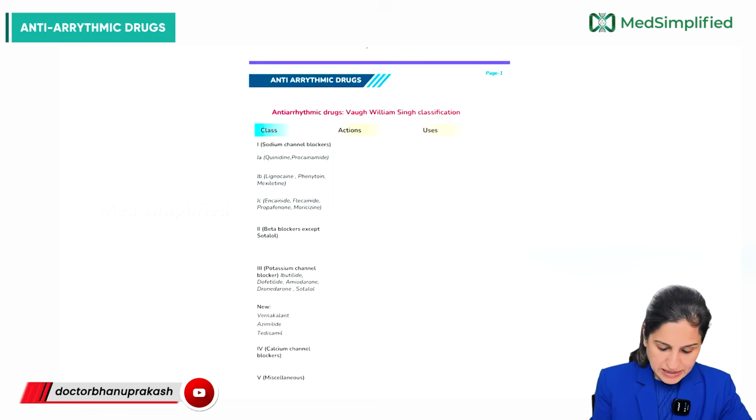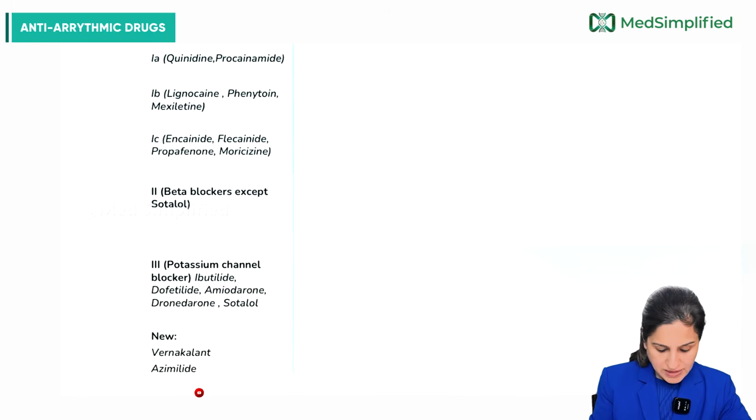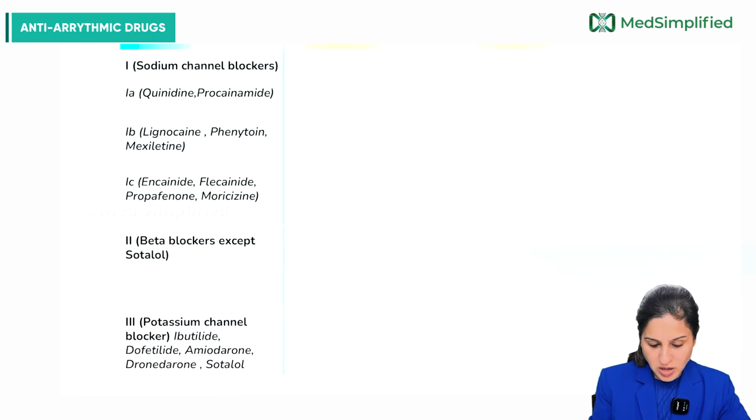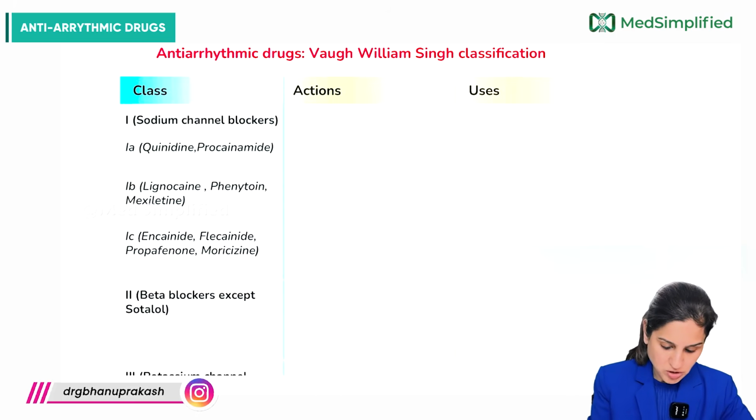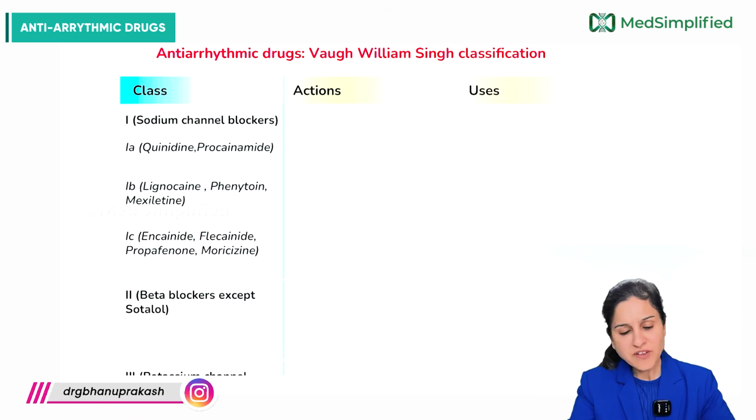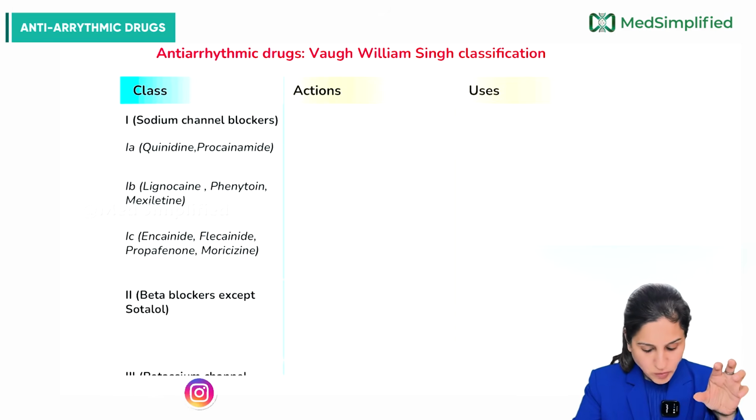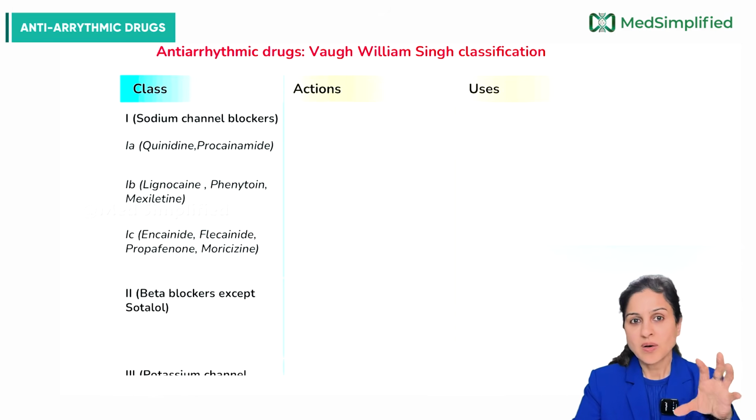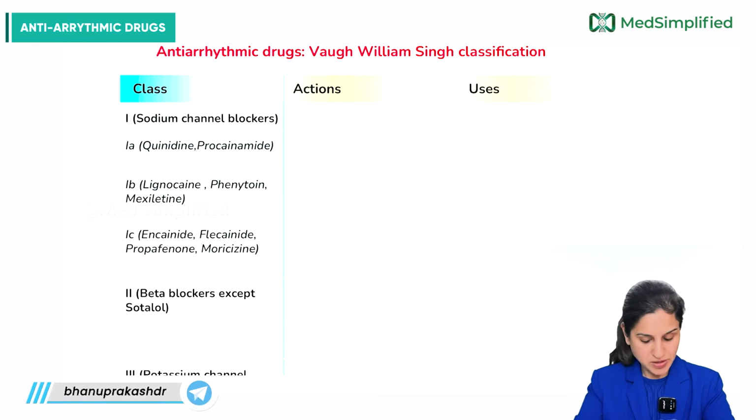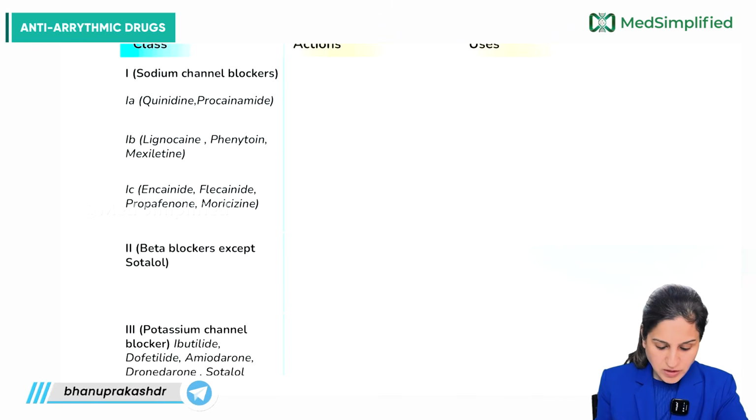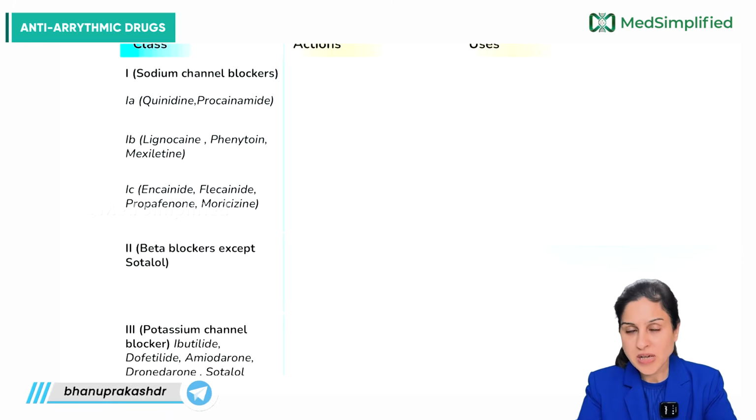So in the anti-arrhythmic drugs, we have the classification according to the Vaughan Williams classification. Now here what we have to know is that we have 4 classes and the 5th one is the miscellaneous drugs. So we are going to do class wise what these drugs are, what their major actions are and where they are used. So first we are going to start with the first class, which are your sodium channel blockers.